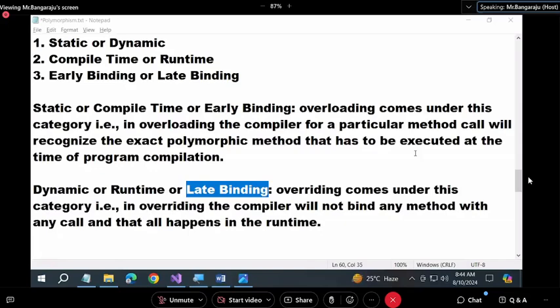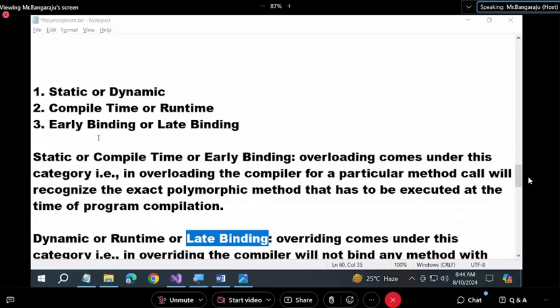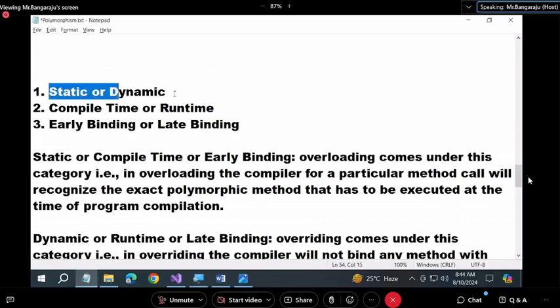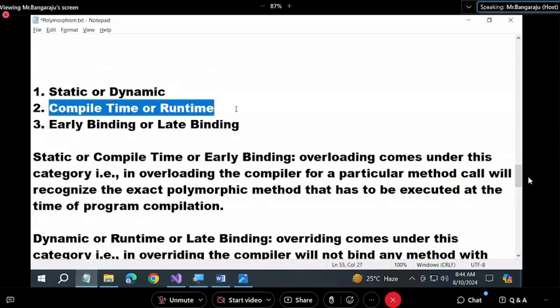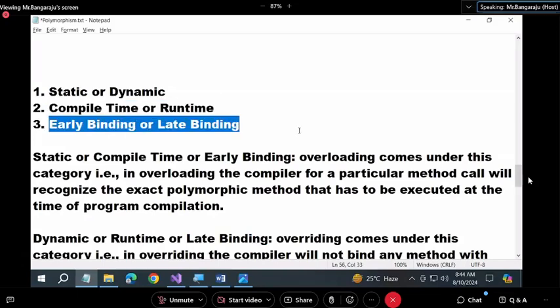If identification is performed in the runtime, that is called dynamic or late binding. So don't be confused with that. The question can be asked either like this or like this or like this, but all 3 are the same. Understood me? Okay.